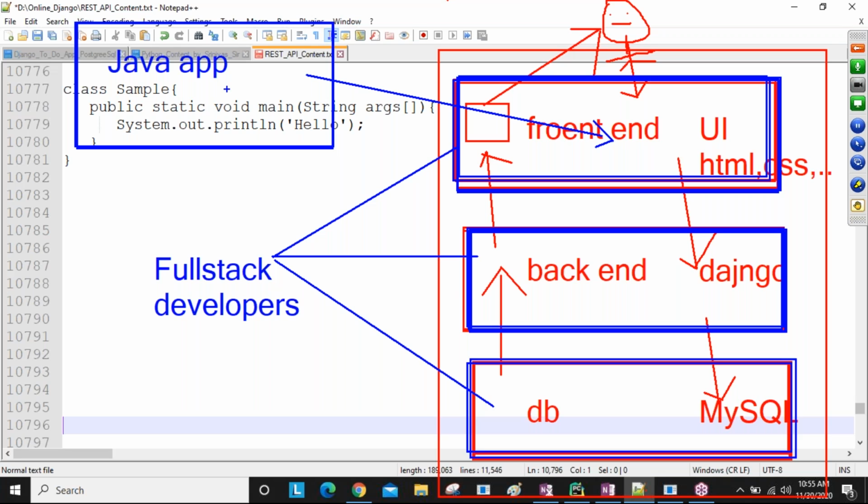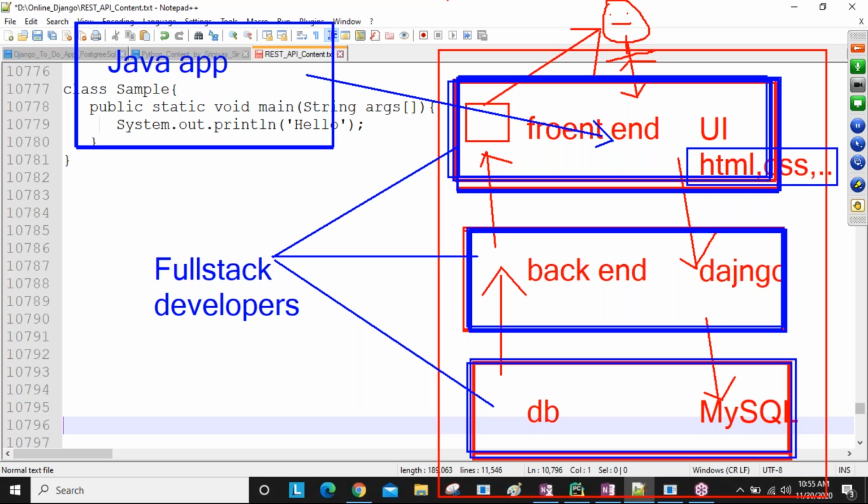If you want to learn front end related knowledge more clearly, separate UI batches are going, sir. HTML, CSS, all things are from our institute also. So you can plan that one. At the time of developing our applications, whatever front end knowledge is required, I'll take care. HTML related, CSS, bootstrap related, these all things, some rules and regulations required while developing our application, I'll take care of these more clearly, and I'll share the documentation about this UI also, sir. The same knowledge we are going to use in our Django while developing our applications.